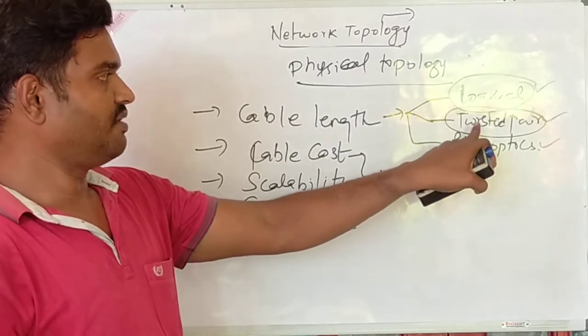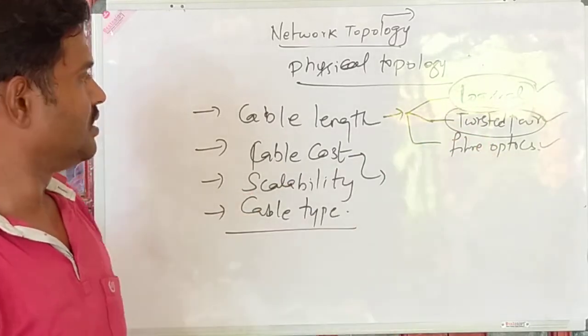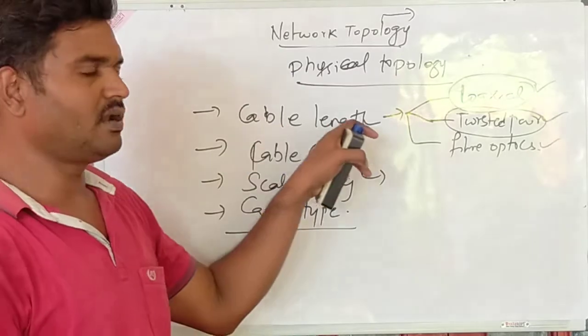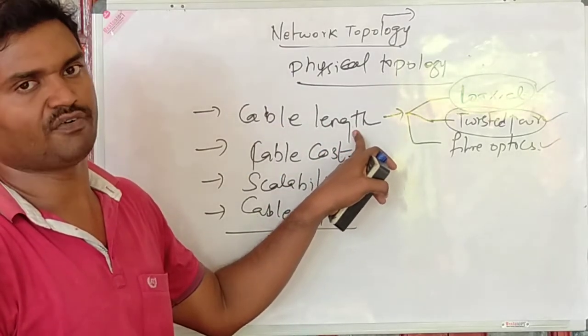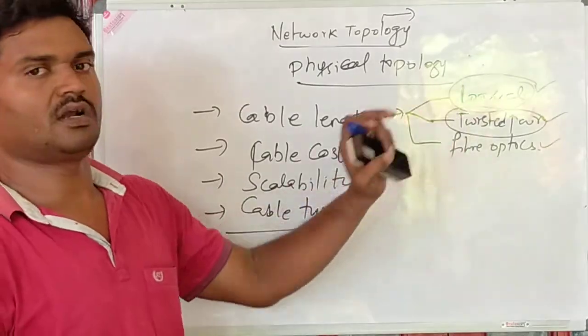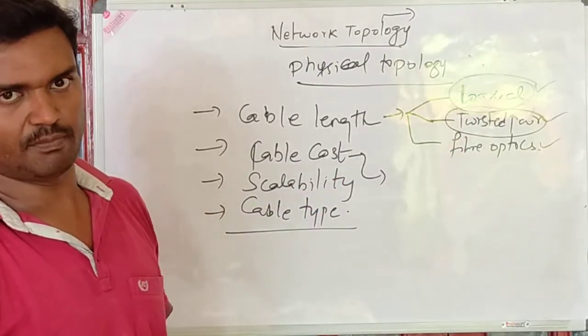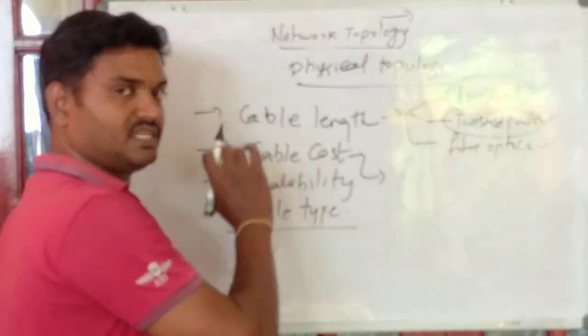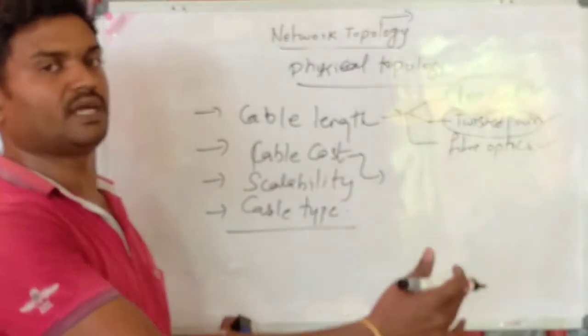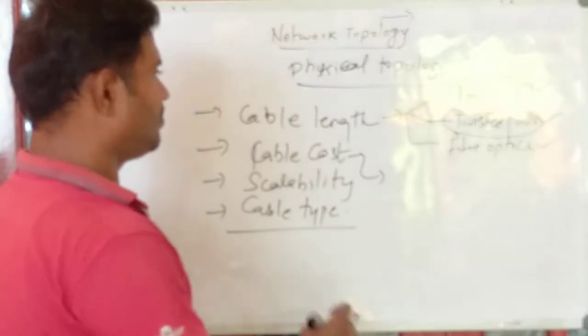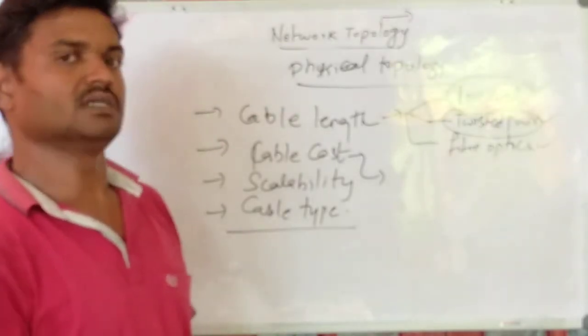If you take cable length as the major perspective, then we can go for bus topology. Bus topology has the biggest advantage in terms of cable length, where it can provide larger distance and can connect multiple end systems.